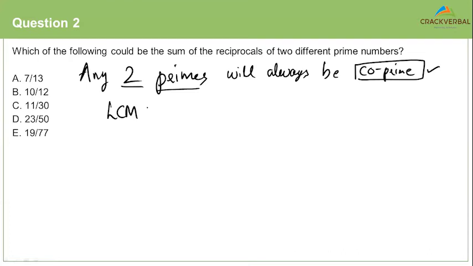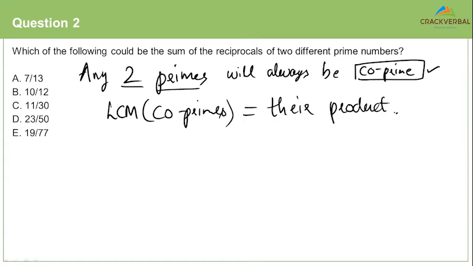And you also have to understand the LCM of co-prime numbers is equal to their product. So therefore, if one of your prime numbers is A, the other prime number is B, you know that your LCM will be AB, right?